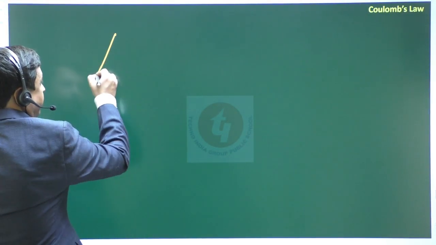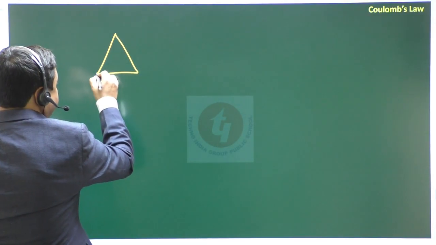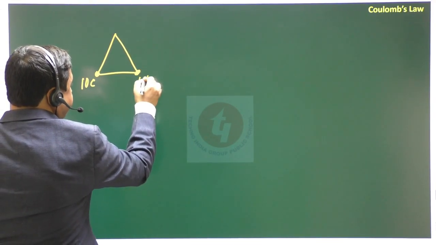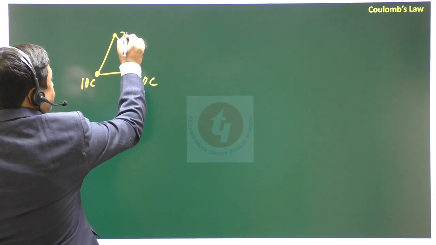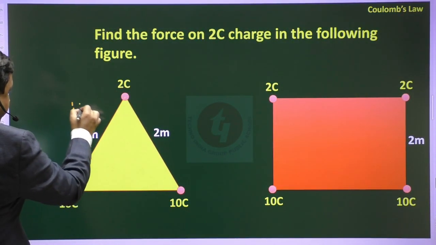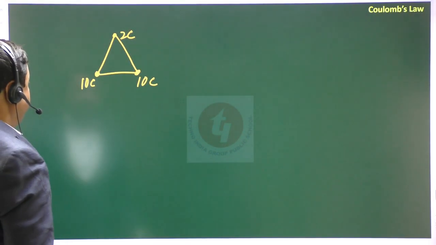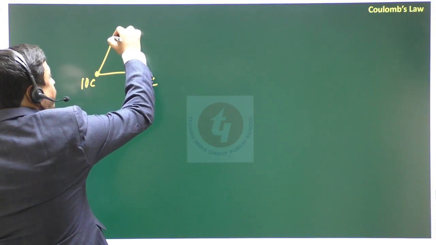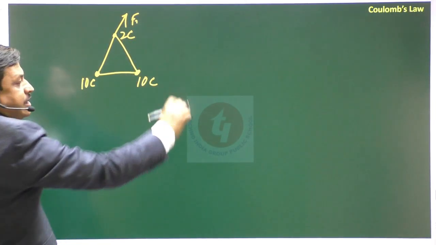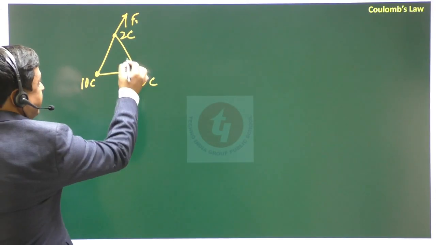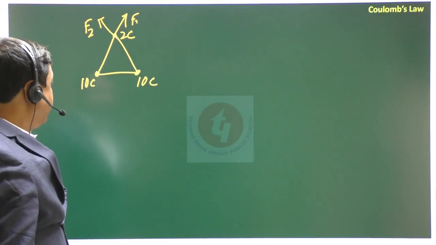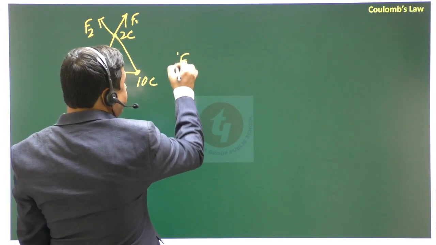First, in this triangle, this is an equilateral triangle, 10 coulomb and 10 coulomb are placed, and here 2 coulomb is placed like this, for the first numeric. Okay. So 10 coulomb will give a force in this direction on 2 coulomb because the force is repulsive in nature, and this 10 coulomb will give a force in this direction. This is also repulsive in nature. Then what is the value of F1 and F2?